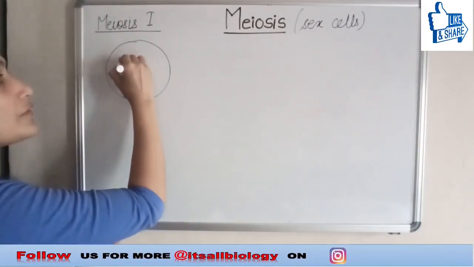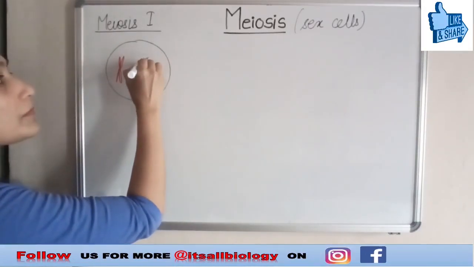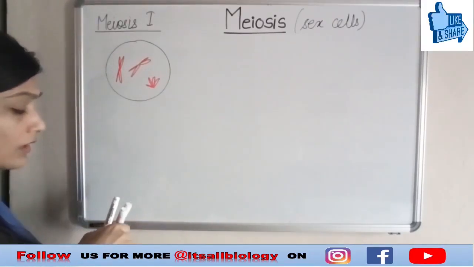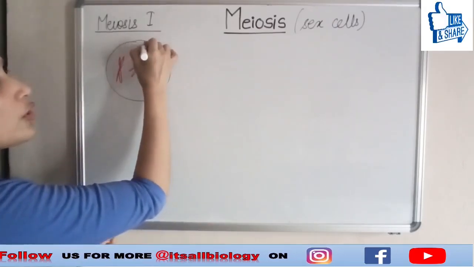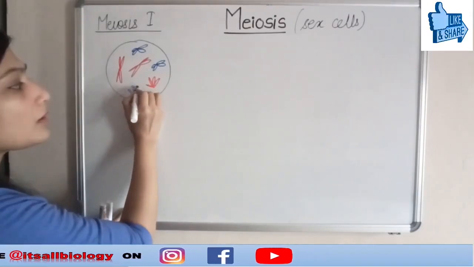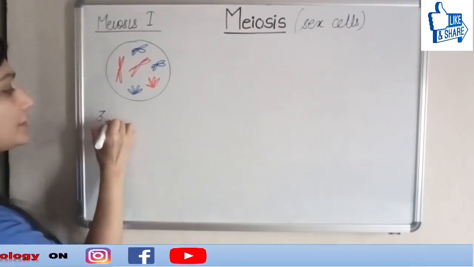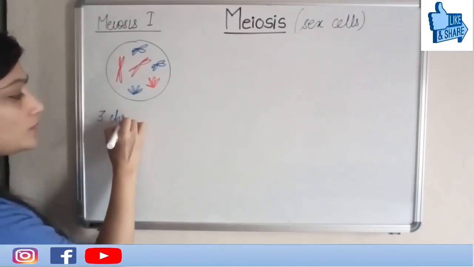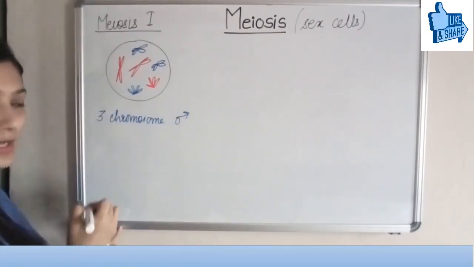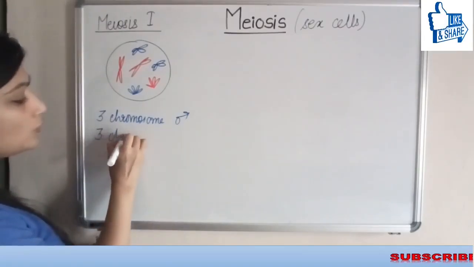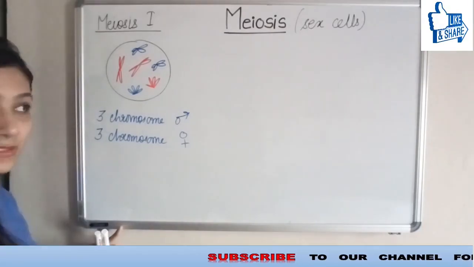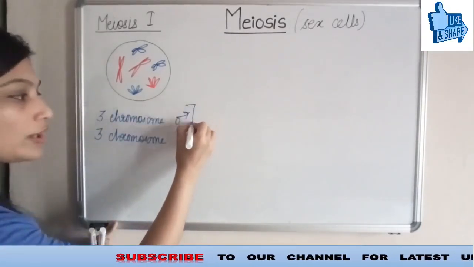So let's see, we are going to take 6 chromosomes here. 3 from mother, which I have drawn in red color, and 3 from father. So let me write it here. 3 chromosomes are from father and 3 chromosomes are from mother.